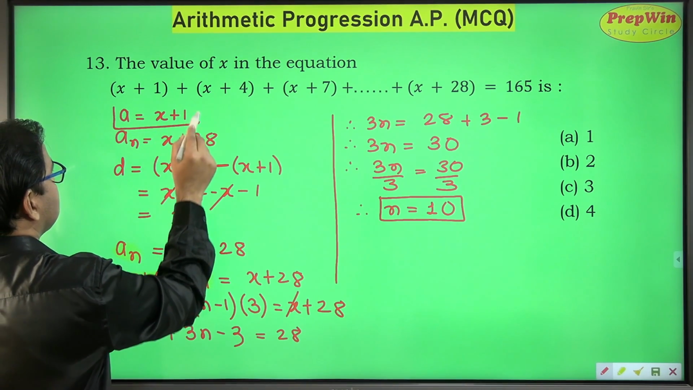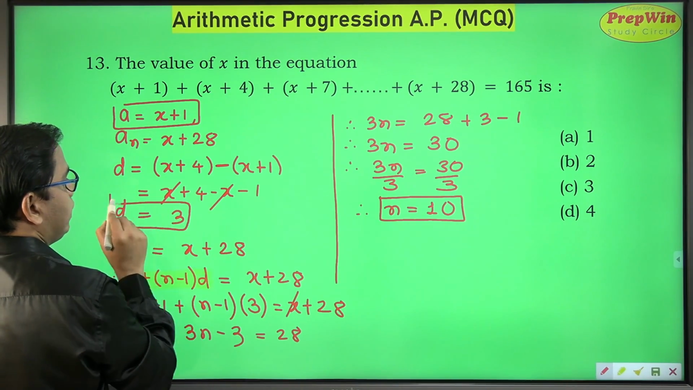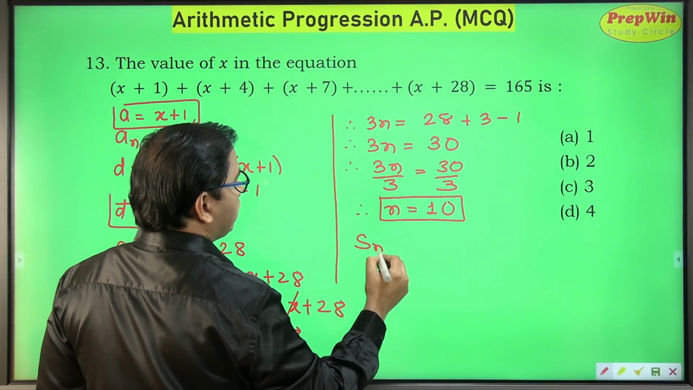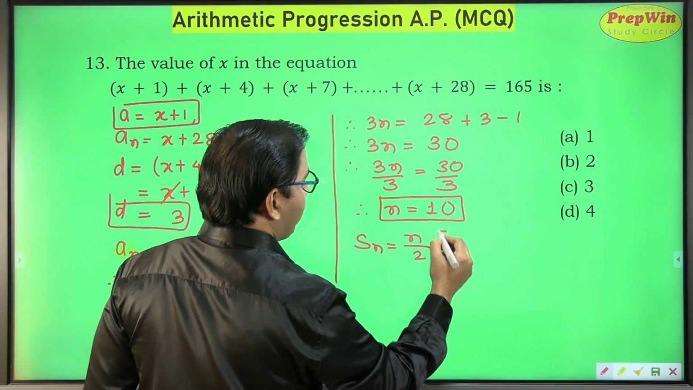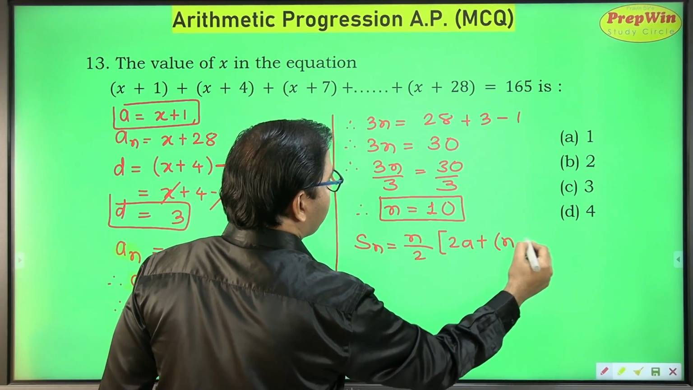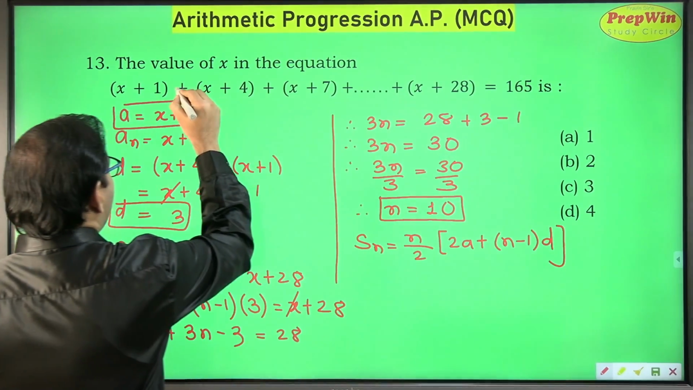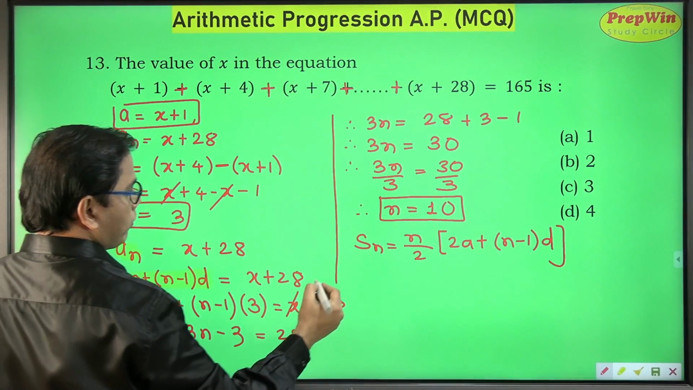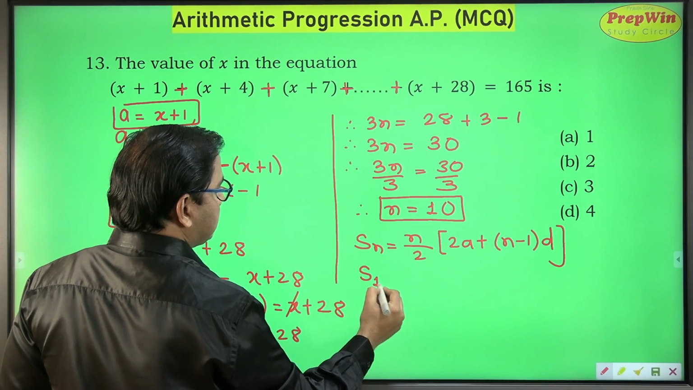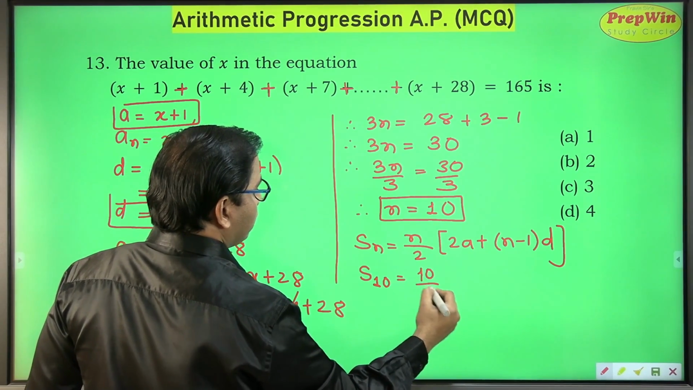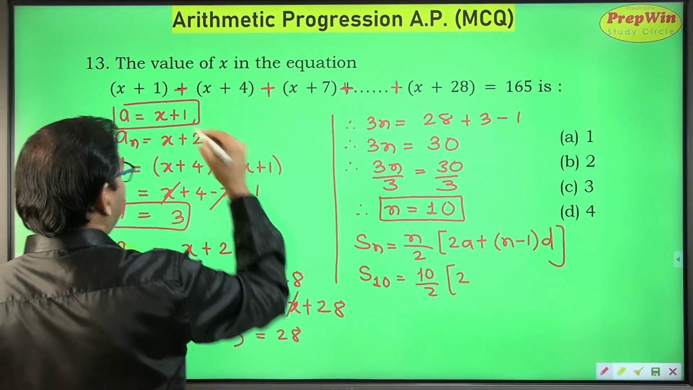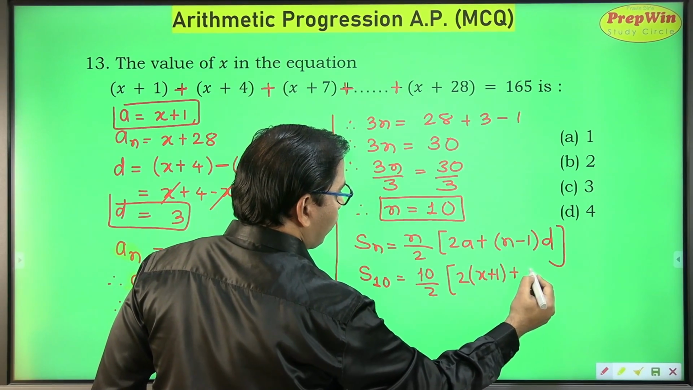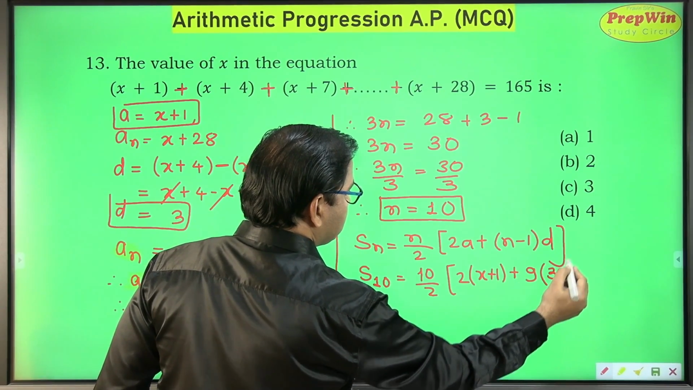So I can use the value of d and this to get the value. Now this is Sn. I am using this formula: Sn is equal to n upon 2 into 2a plus n minus 1 into d. Why? Because I have to find the sum of these terms. I have to add them all. So n is 10. So 10 upon 2 into 2, value of a is x plus 1, and value of n is 10, so 10 minus 1 is 9 and common difference is 3.